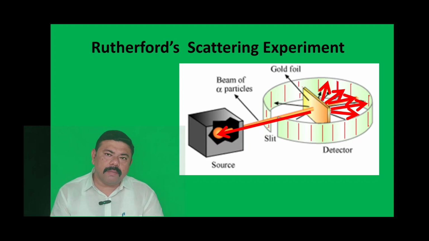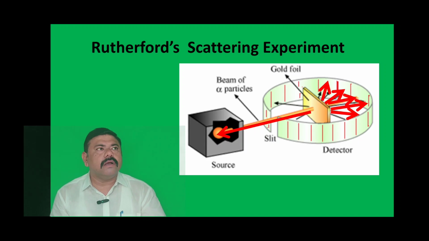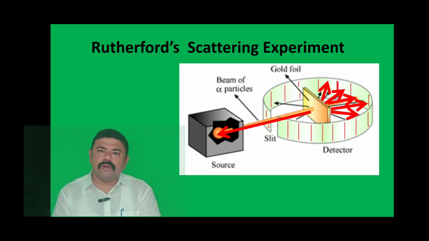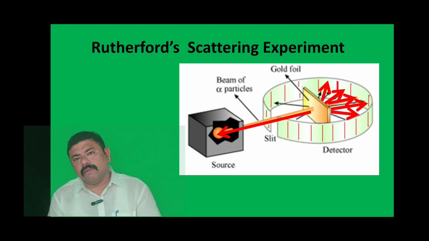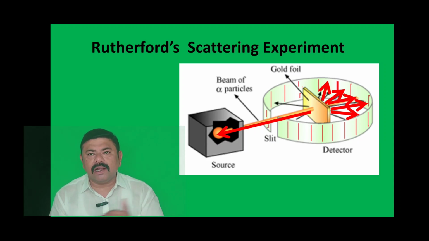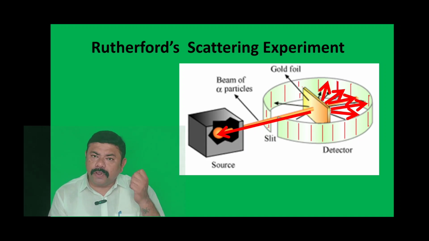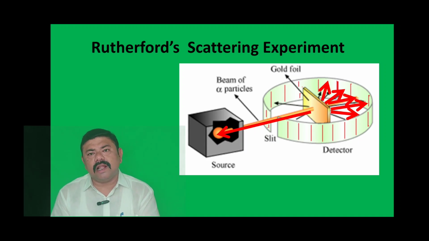If we consider that 20,000 alpha particles were sent on the gold foil, only one of them bounced back or returned. It means there is very little space in the atom which possesses the positive charge, and on the basis of the observations of his experiment, he proposed the model of an atom.